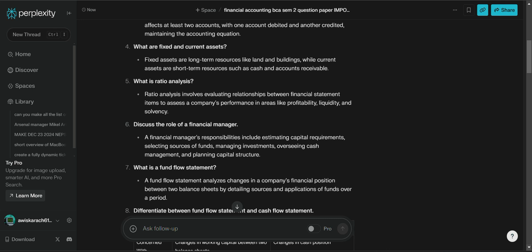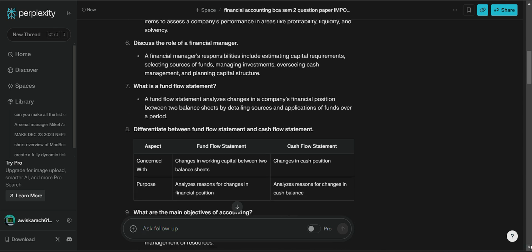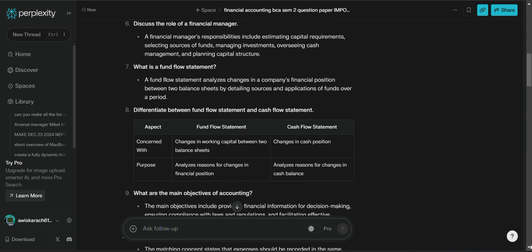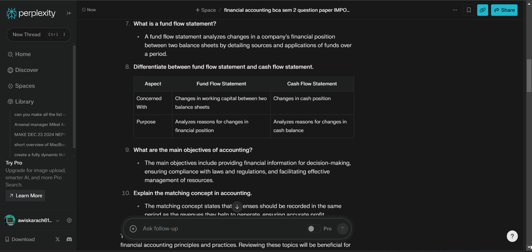What is the fund flow statement? The fund flow statement analyzes the changes in the company's financial position between two balance sheets by detailing the sources and applications of the fund. It is concerned with changes in working capital between the two balance sheets, changes in the cash position. Purpose: analyze the reason for changes in financial position, analyze the reason for changes in cash balance.